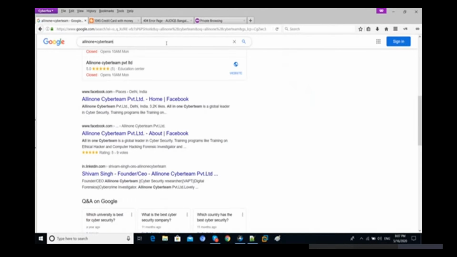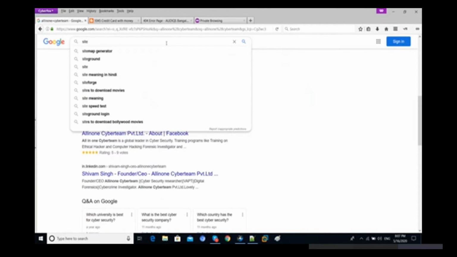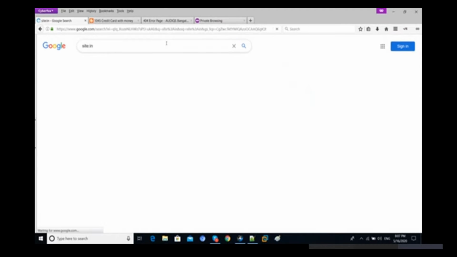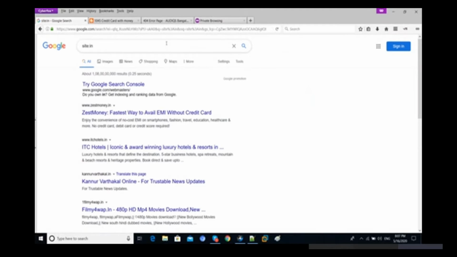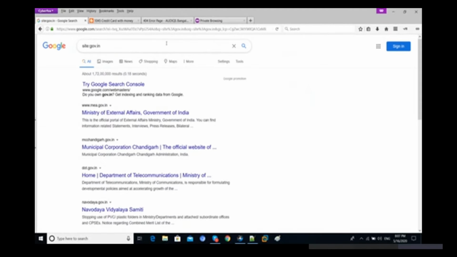Same thing: if you want to find Indian websites, then definitely you have to go with .in. So you have to use country extensions. You can directly specify that. If you want to find only government websites, you want to test on government websites, then definitely you can test those government websites also. Now you will get Indian government websites. Now you can search for bugs there, and then you can directly report.